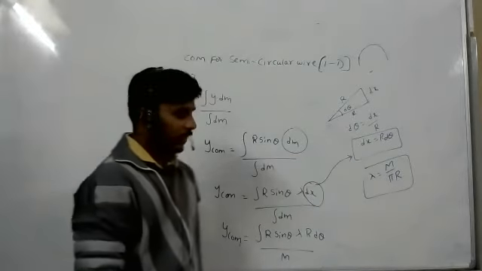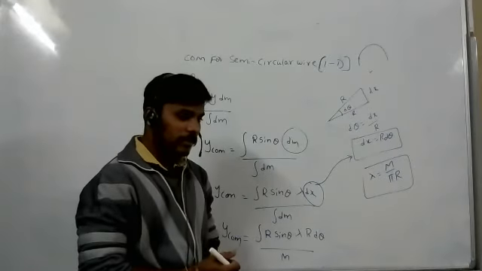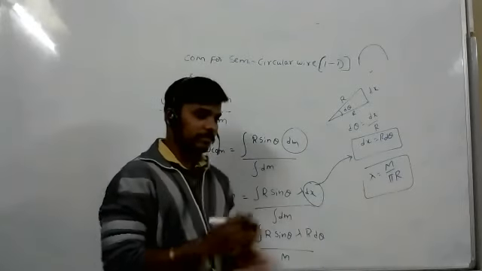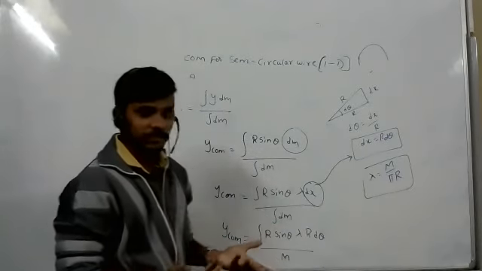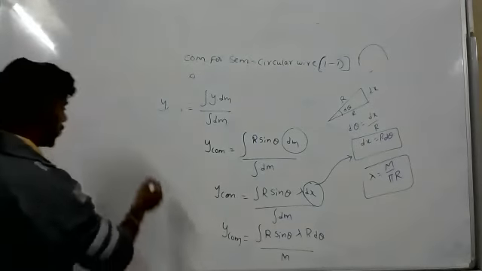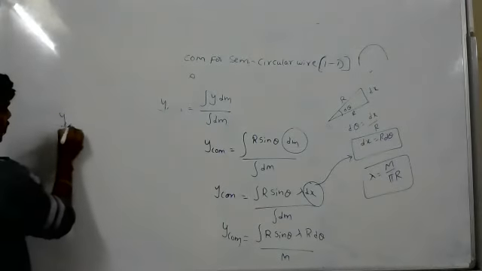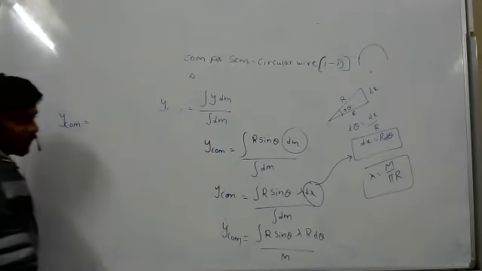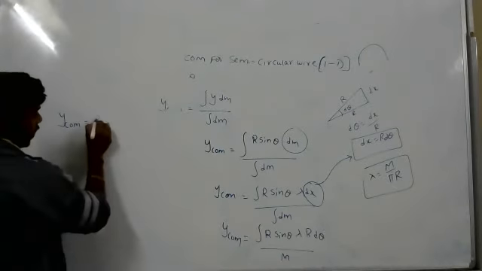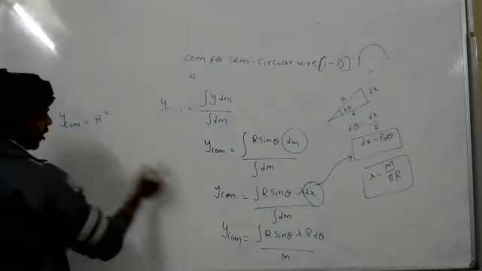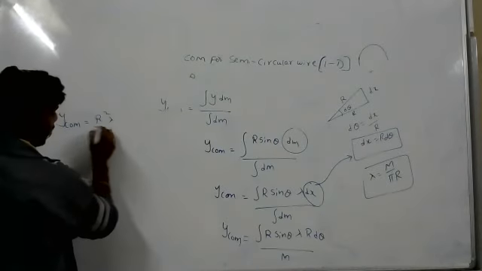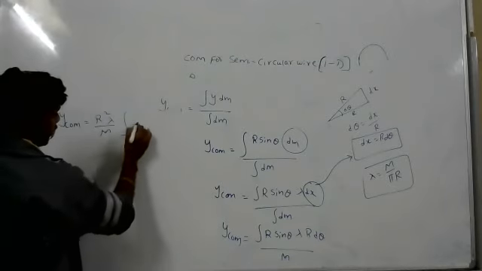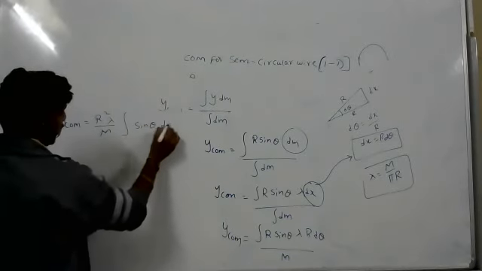Even if this lambda is what? Mass per unit length. So semicircle length, how much? Pi r. Right? That's all. I didn't do anything. Now look at this, I will substitute everything. Y center of mass equals r into r. R square is constant, right? R square, and lambda means r square lambda by m, integration sine theta d theta.